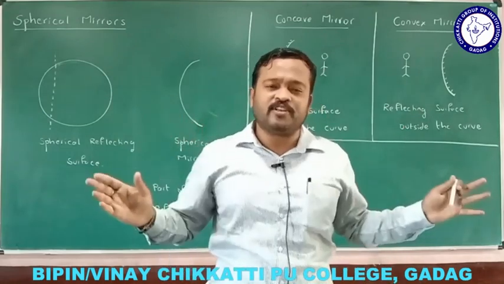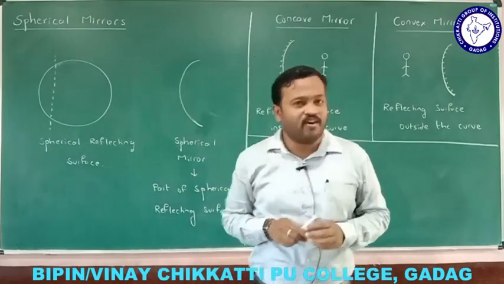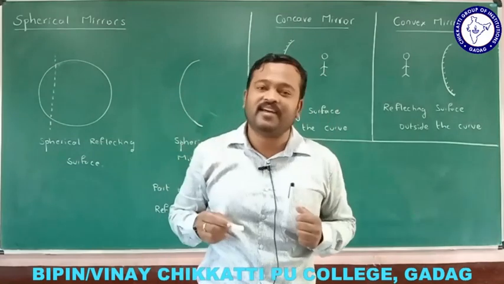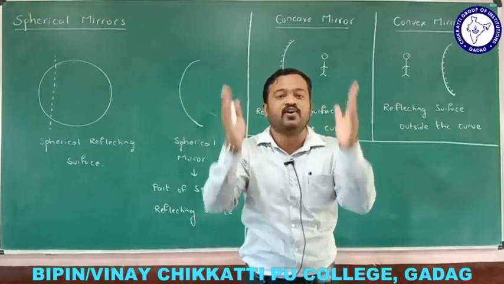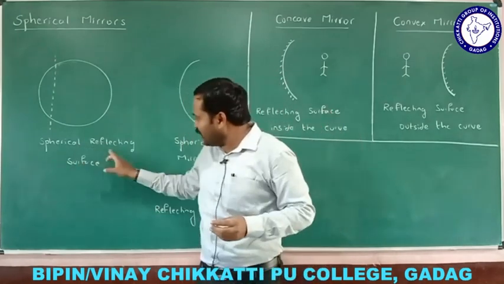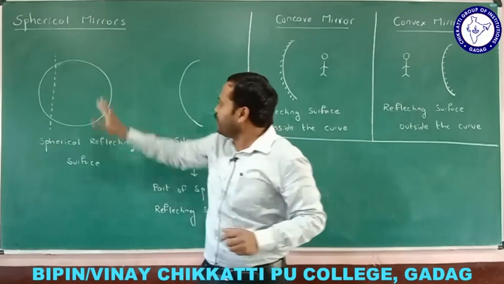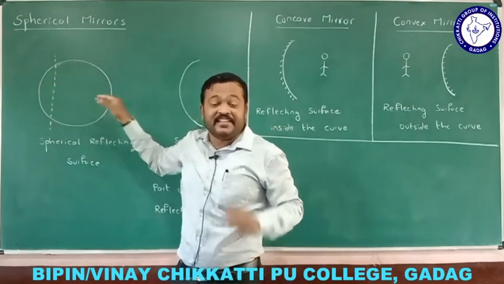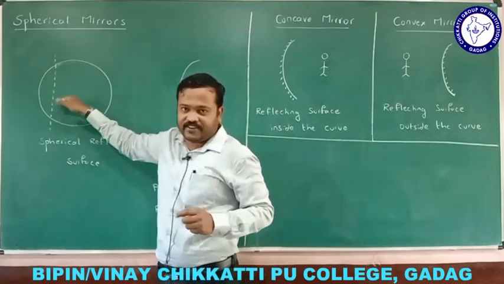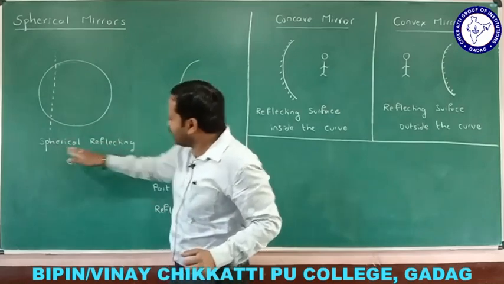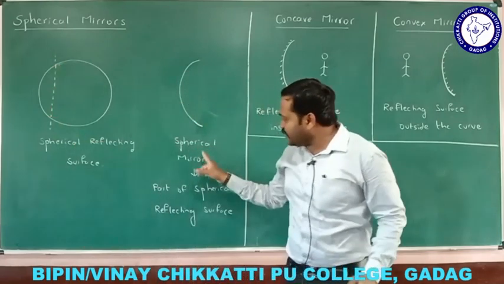But there are some mirrors which are curved, and those mirrors are called as spherical mirrors, and they have lot of applications in our day-to-day life. They are called spherical mirrors because these mirrors are the part of a sphere. Let me take a spherical reflecting surface. There is a sphere and there is a reflecting surface. For example, let me take this is a sphere and the reflecting surface is inside, okay? The silvered surface where you can see your face, that is inside. Now here, this is a spherical reflecting surface, and if I cut this spherical reflecting surface, I will be getting a spherical mirror.